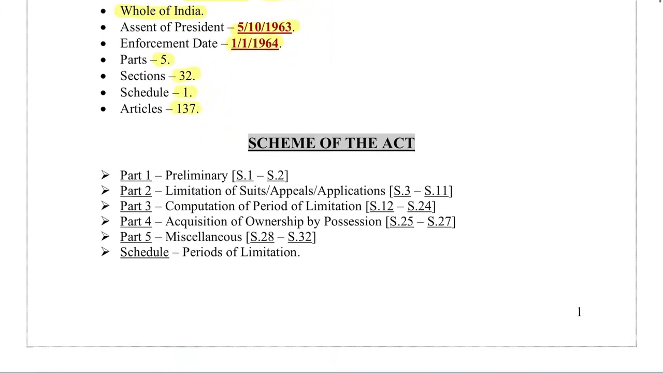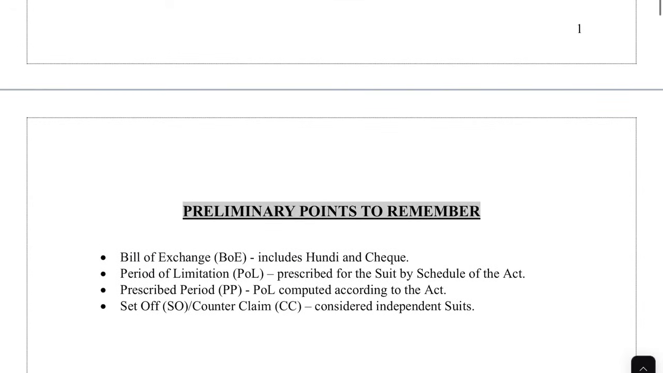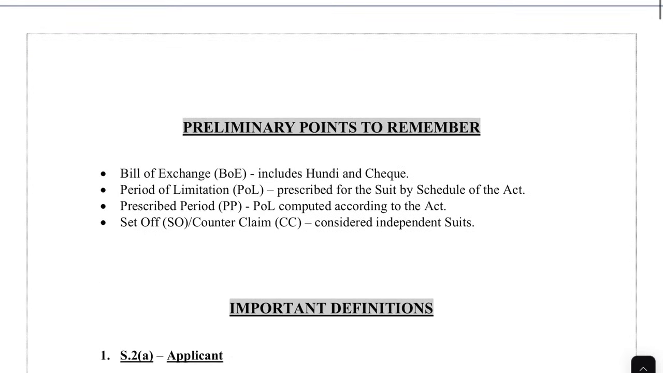If we look at the scheme of the act, part 1 talks about preliminary things and stretches from section 1 to section 2. Part 2 talks about limitations of suits, appeals or applications going from section 3 to section 11. Part 3 talks about computation of period of limitation from section 12 to section 24. Part 4 talks about acquisition of ownership by possession, section 25 to section 27. Part 5 talks about miscellaneous things from section 28 to section 32, and schedule of the act gives you periods of limitation. Let us look at some of the preliminary points that we need to remember before we start our journey through this limitation act.